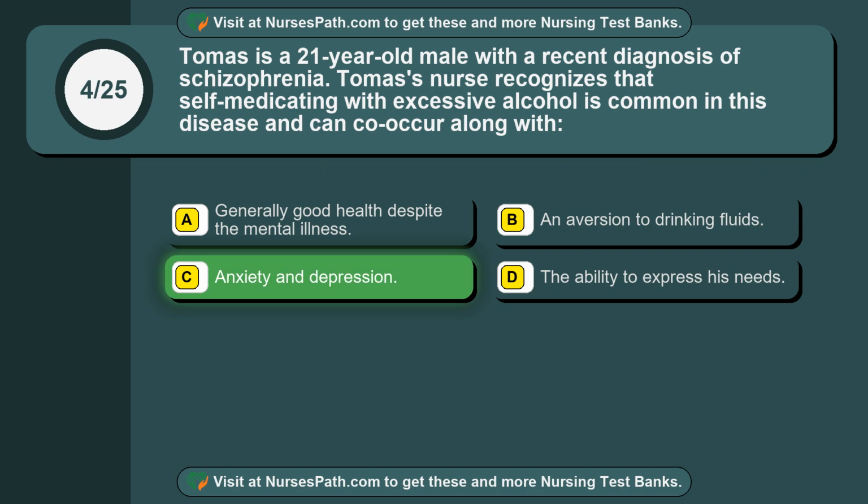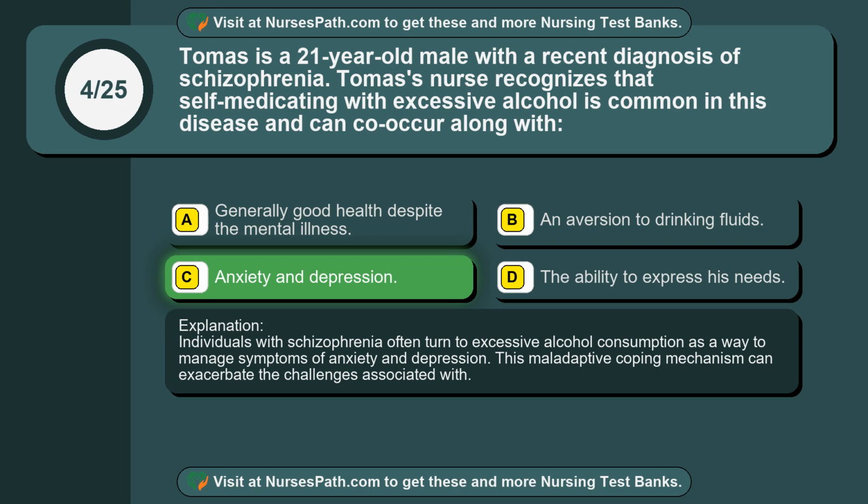Anxiety and depression. Individuals with schizophrenia often turn to excessive alcohol consumption as a way to manage symptoms of anxiety and depression. This maladaptive coping mechanism can exacerbate the challenges associated with.